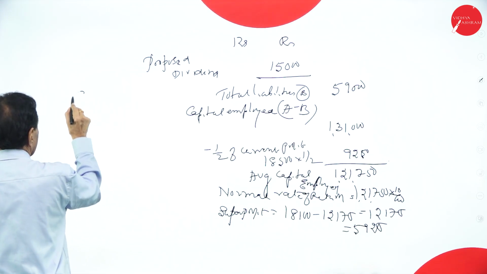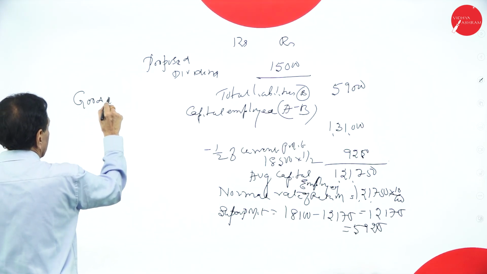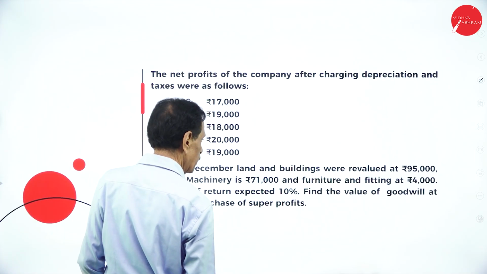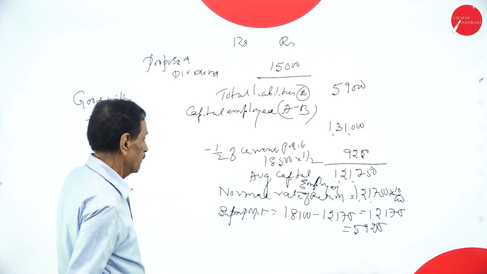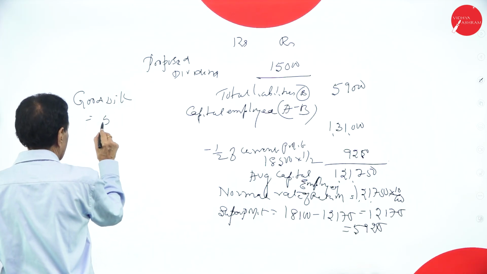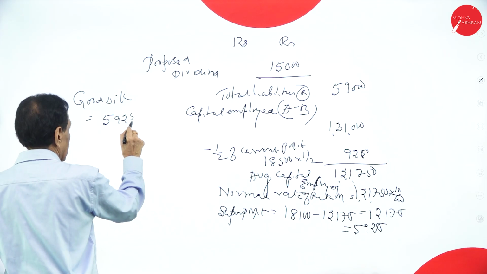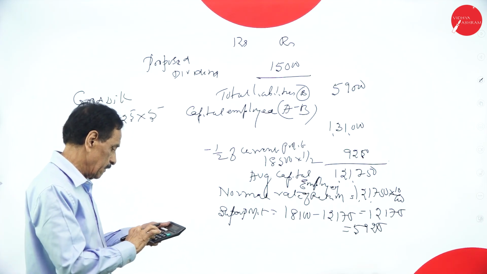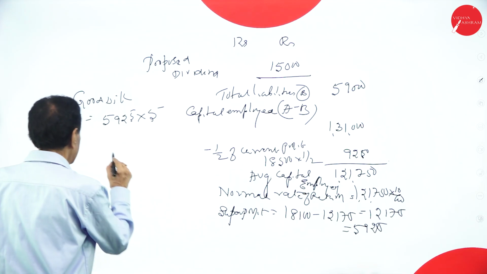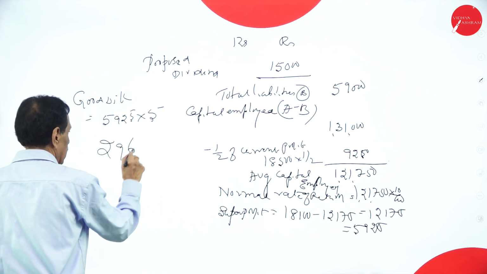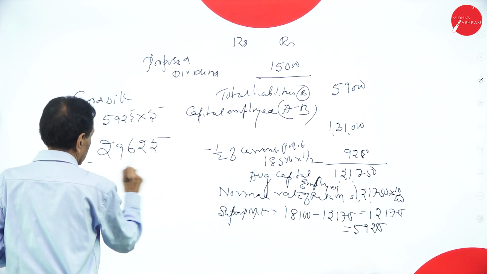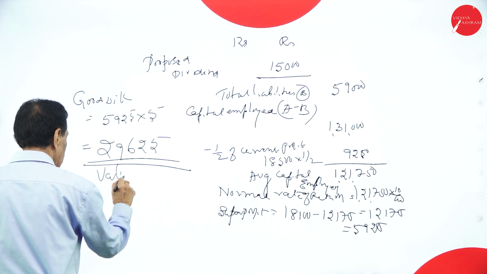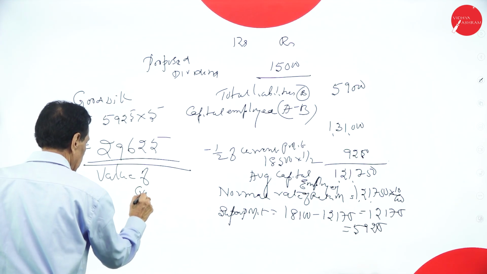Goodwill. How many times do they ask? Goodwill, 5 years. 5,925 into 5 times, into 5, 29,625. This is the value of goodwill.